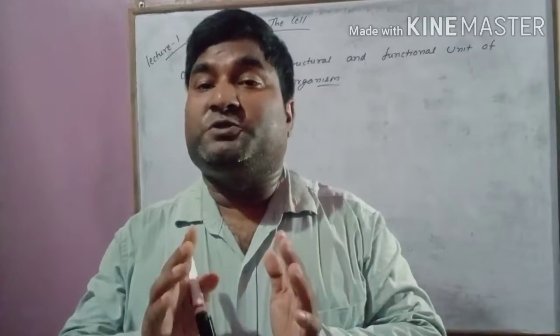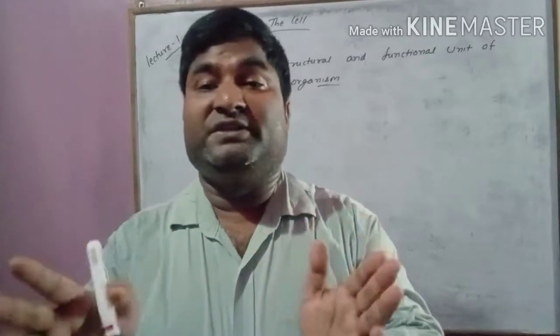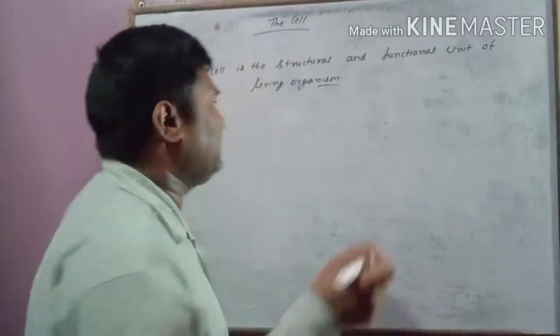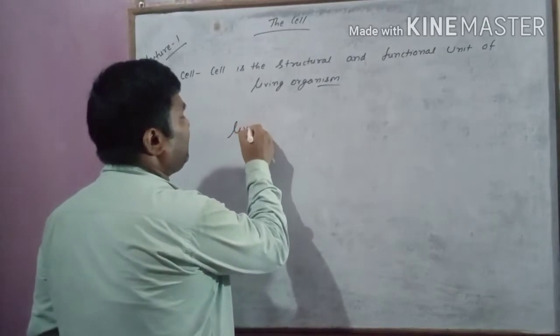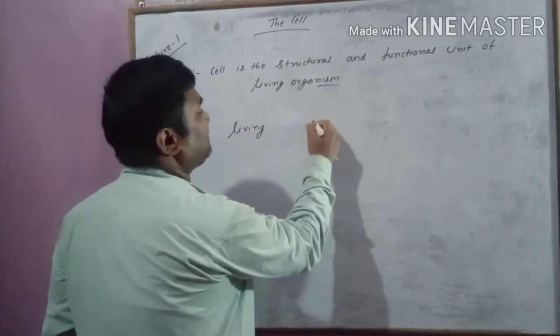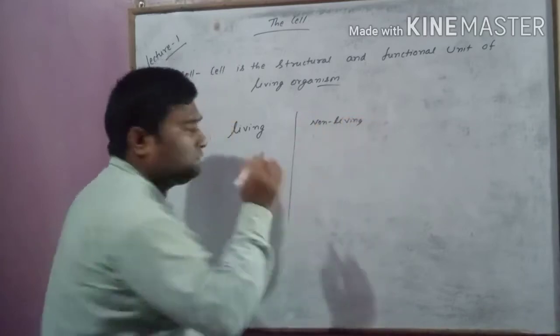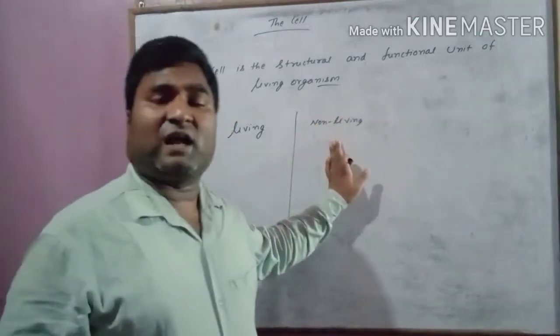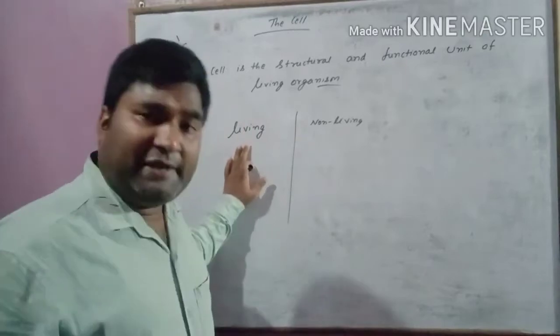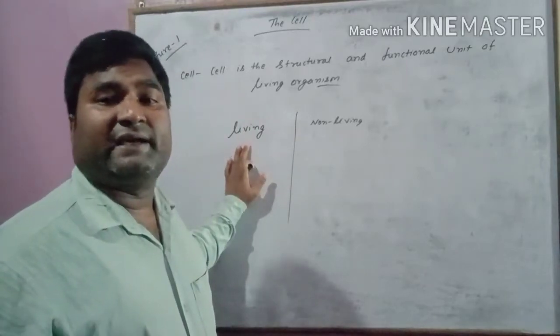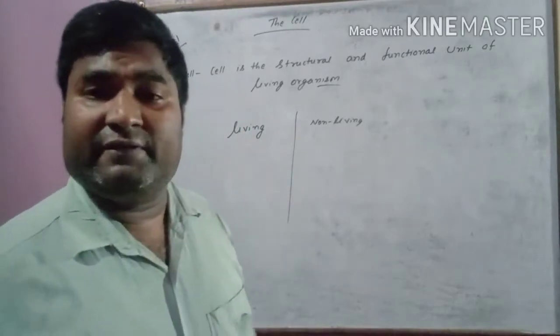If I want to broadly divide these into two, I can say some are living and others are non-living. Rock and soil are non-living. Animal, plant, insect, these all are living organisms.